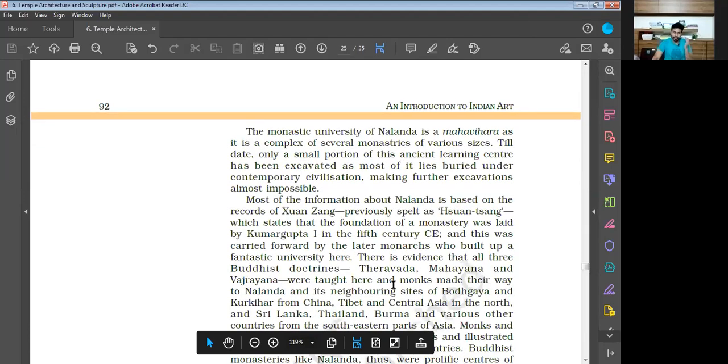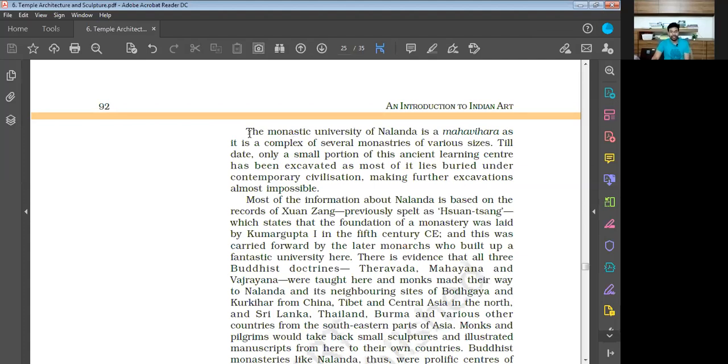The monastic university of Nalanda is a Mahavihara, as it is a complex of several monasteries of various sizes. Till date, only a small portion of this ancient learning center has been excavated, as most of it lies buried under contemporary civilization, making further excavation almost impossible.